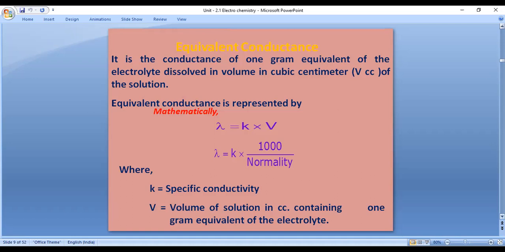Since we are taking 1 liter, V equals 1000 by normality. Substituting in the equation, lambda equals K into 1000 by normality.